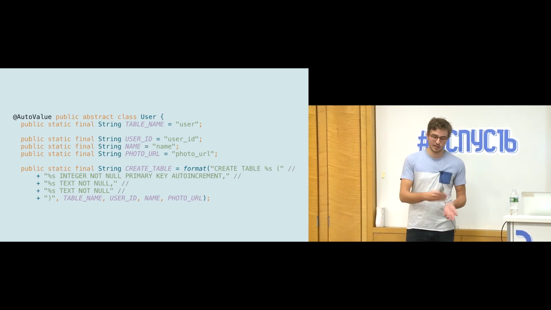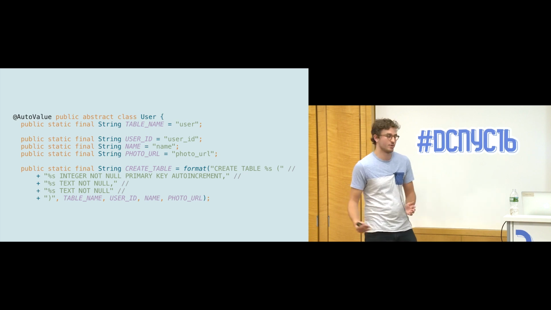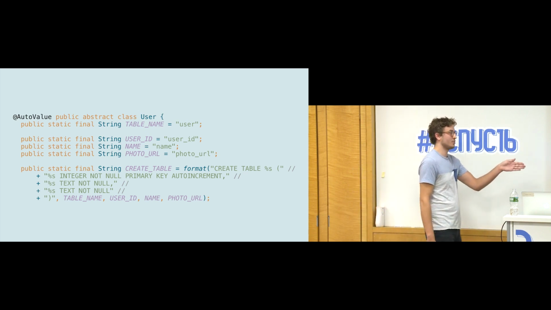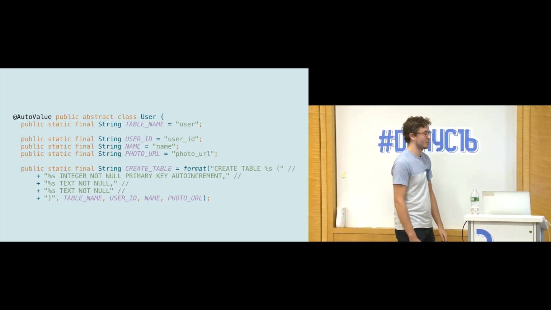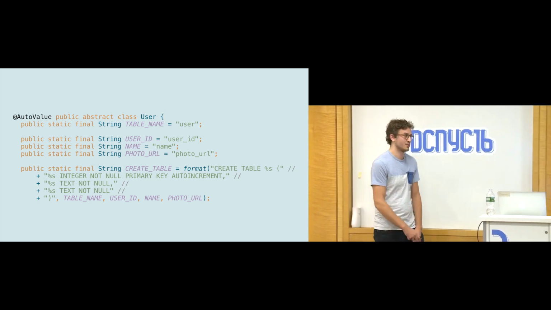Because we no longer had an annotation processor or anything to help us with this, we ended up with these boilerplate written classes. And I just want to show an example. So like the user that I've been talking about before, the file would always begin with all the string constants that you would use in your SQLite, as well as the create table.